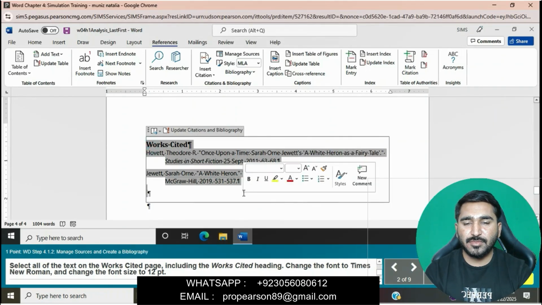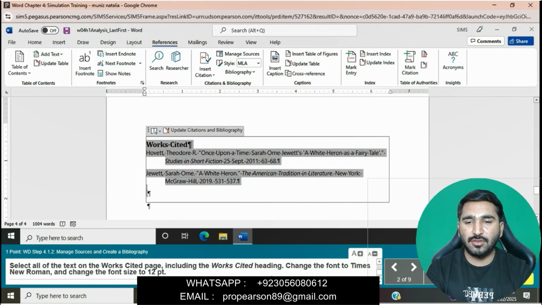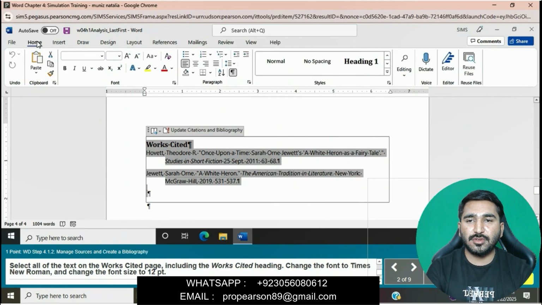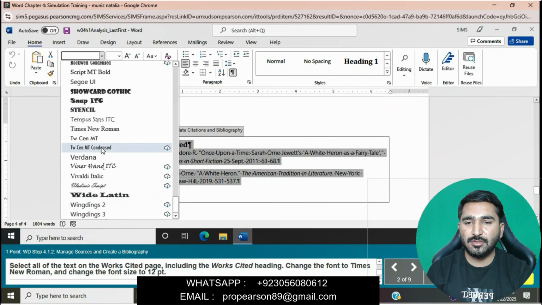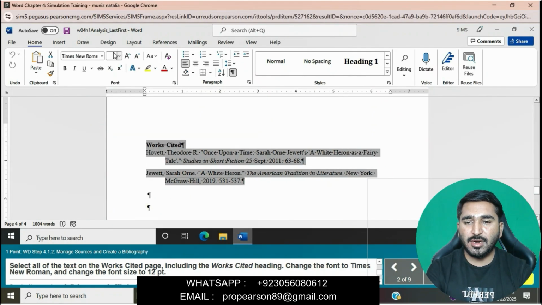We will select all of the text on the Works Cited page including the Works Cited heading. Go to the Font group in the Home tab, change the font to Times New Roman, and then change the font size to 12 point.